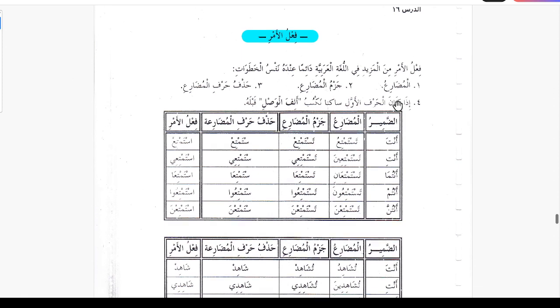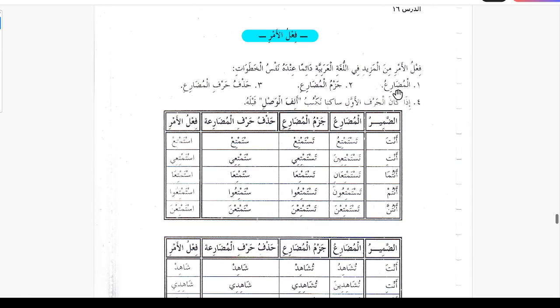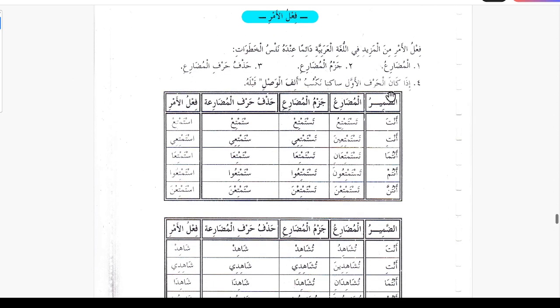Number 1, mudare. We know the commanding verb has to be the mudare. Number 2 is jasmul mudare: make that fail mudare majzoom, and then hazfu harfil mudare, omit the harful mudare. And iza kana al harful awwalu sakinan, if after removing harful mudare the first letter has a sukoon, then naktubu alif al wasli qabla, we add alif al wasl.